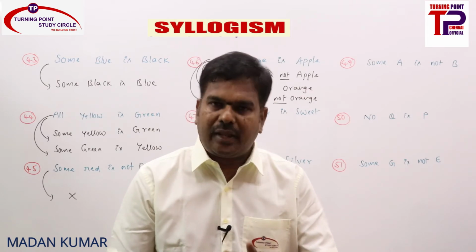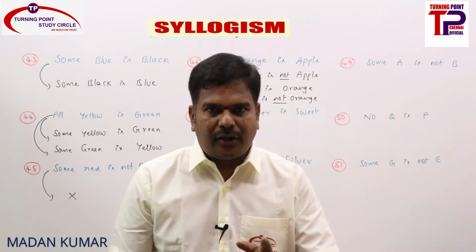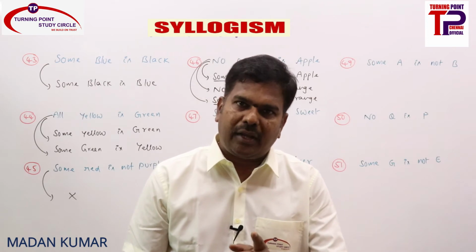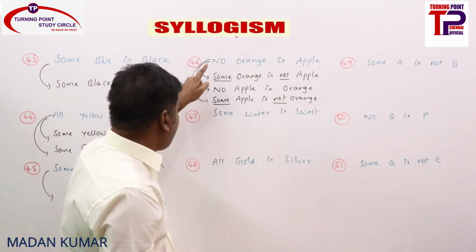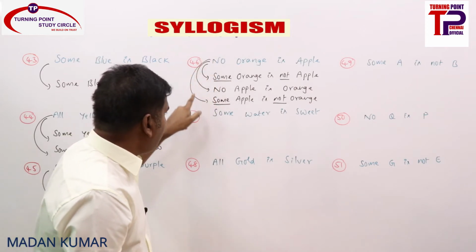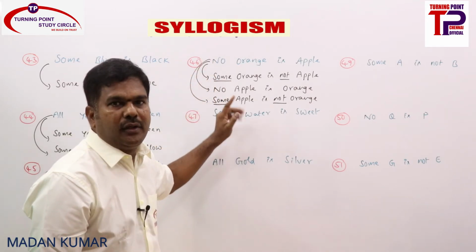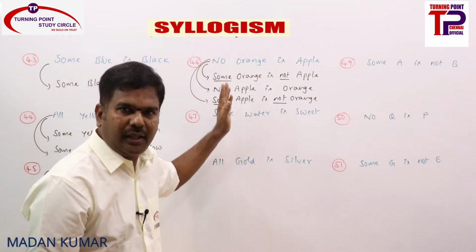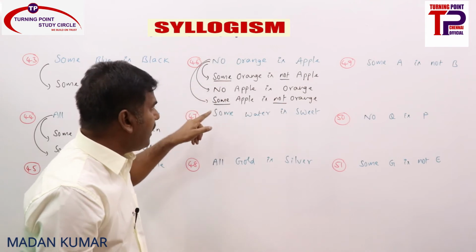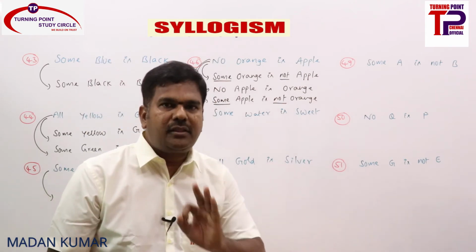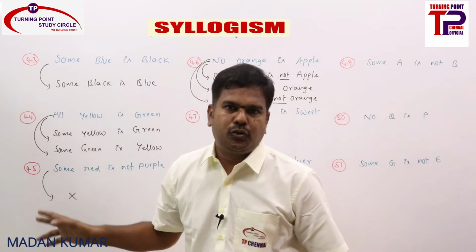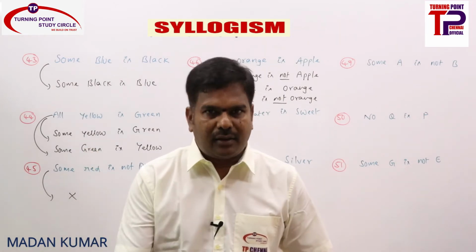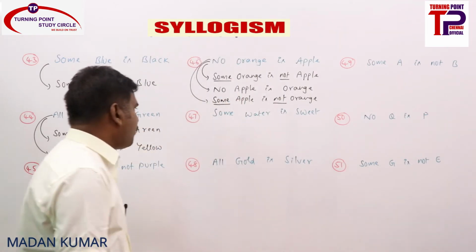Don't get confused anywhere. Whenever a direct O statement is there, O cannot be converted. But whenever an E statement is there, E is directly implied by O, and E can also be converted into O. So always remember this. Clear? How many immediate inferences are there for an E statement? Three. For an I statement only one. For an A statement two. For an O statement nil. Clear? So now the next one, 47.